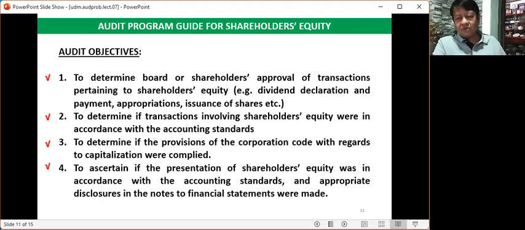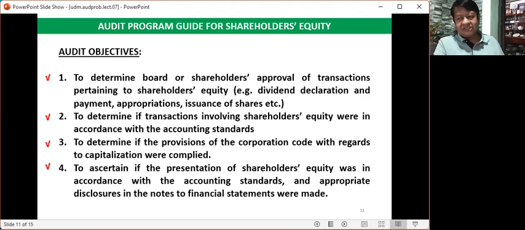Then, number 4 objective, to ascertain if the presentation of shareholders' equity was in accordance with the accounting standards, and appropriate disclosures in the notes to financial statements were made. Do not neglect the notes to financial statements.